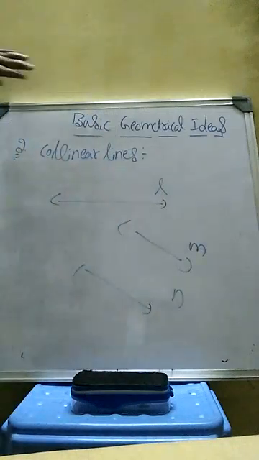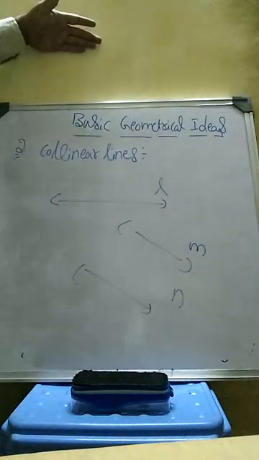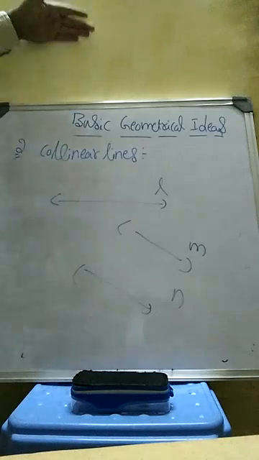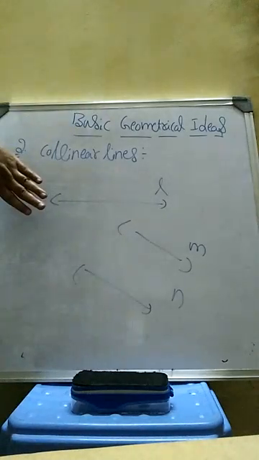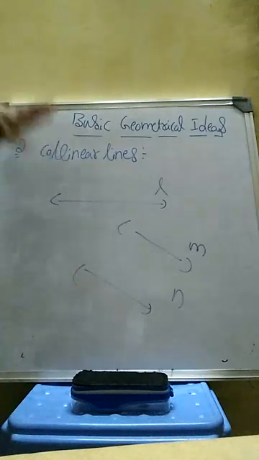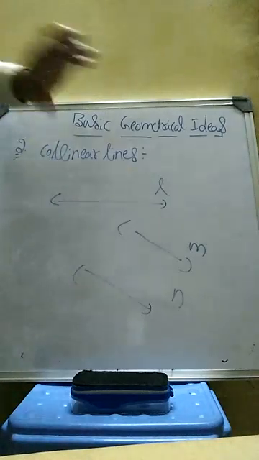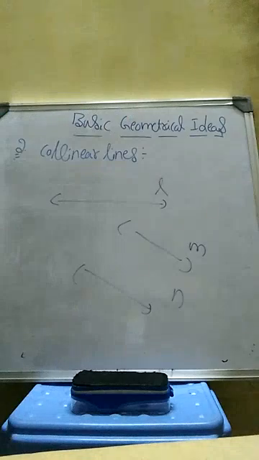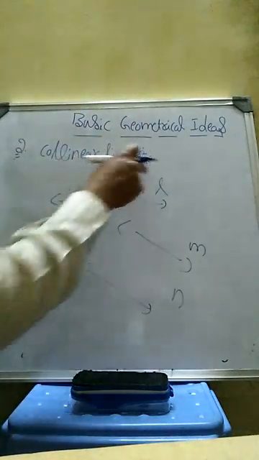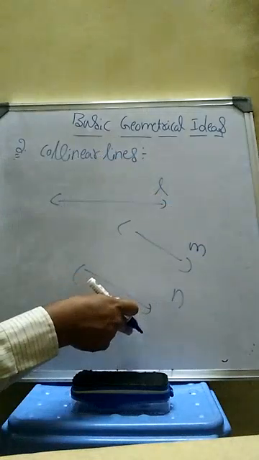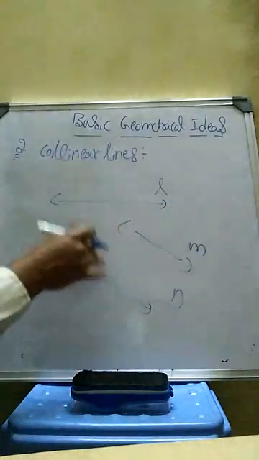So here also some lines will be there. Assume some X, Y, Z lines. X, Y, Z belong to this wall. So this is a separate plane and this is a separate plane. So collinear means belonging to the same. Here the lines belong to the same plane, then we can say the lines are collinear. Otherwise they are different.